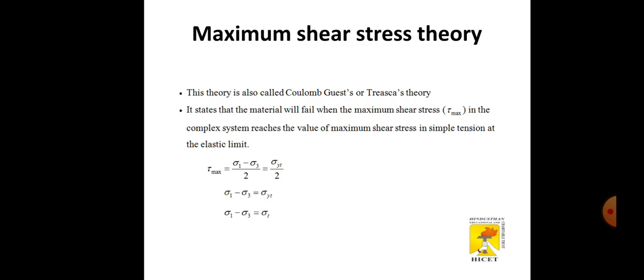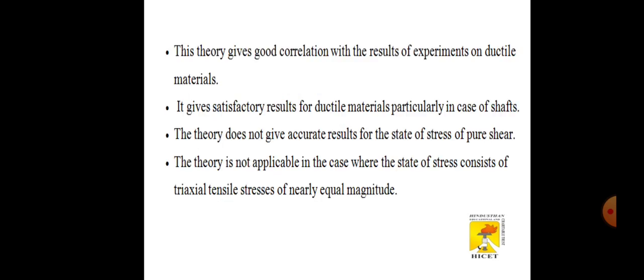The next one is the maximum shear stress theory. This theory is also called the Coulomb-Guest-Tresca theory, and it says that the material will fail when the maximum shear stress in the complex system reaches the value of the maximum shear stress in simple tension at the elastic limit. The equations show the maximum shear stress and the conditions for the theory of failure.